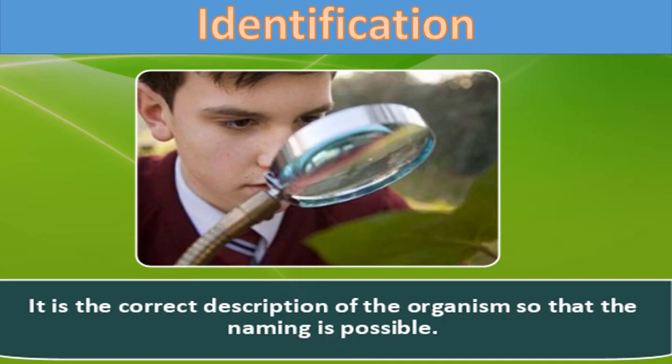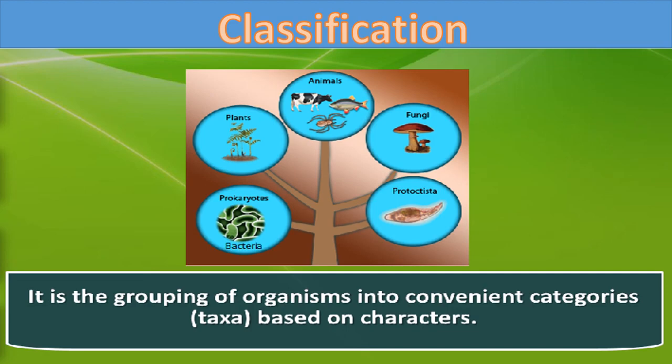After the identification, next thing that will be done with the organism will be classification. Classification is the grouping of organisms into convenient categories. Once any biologist has characterized the organism and that organism has been identified, after that, that organism will be grouped into a convenient category.